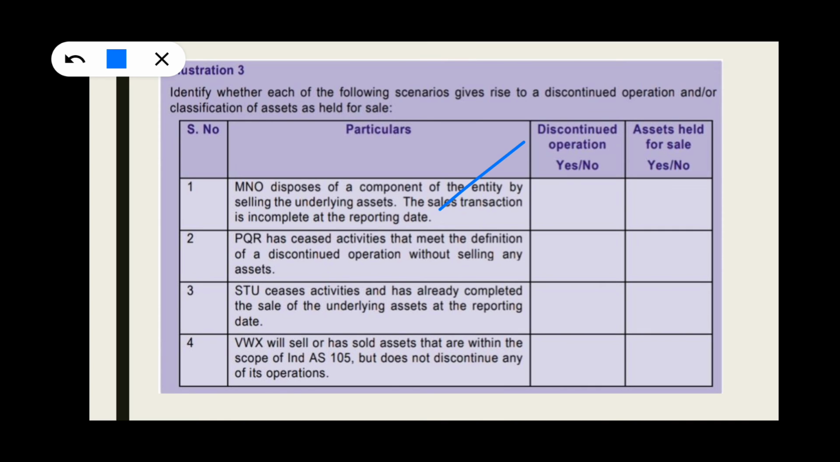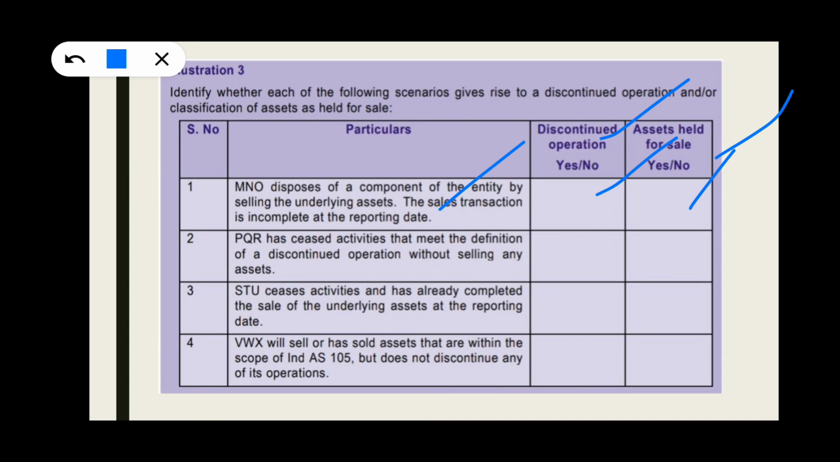MNO disposes of a component of the entity by selling the underlying asset. The sale transaction is incomplete at the reporting date. He says that MNO disposes of a component by selling the underlying asset. Whether it can be classified? Yes, it's a component of entity and they are going to dispose of it. So it satisfies discontinued operation. Asset held for sale: yes, it can be classified because it is a component and they are going to sell it. So it can be classified.